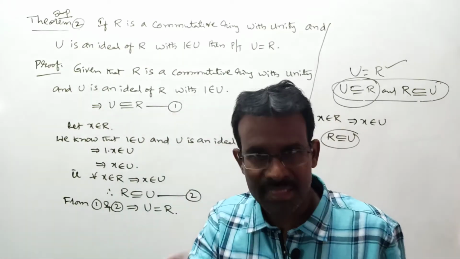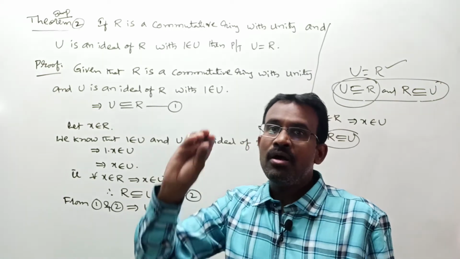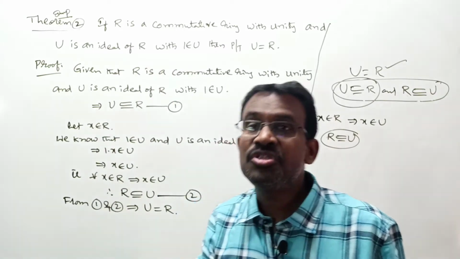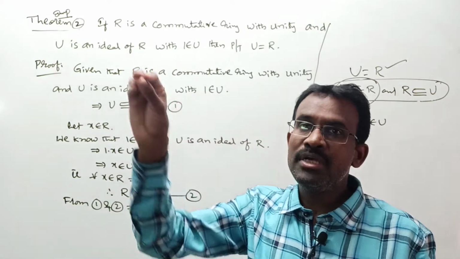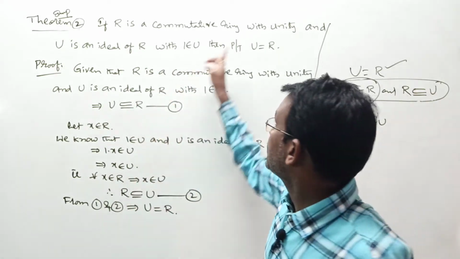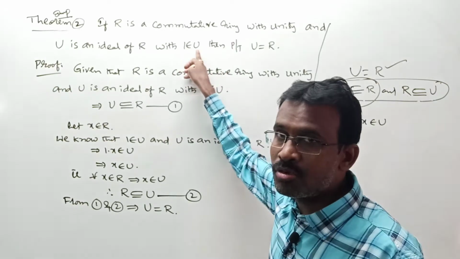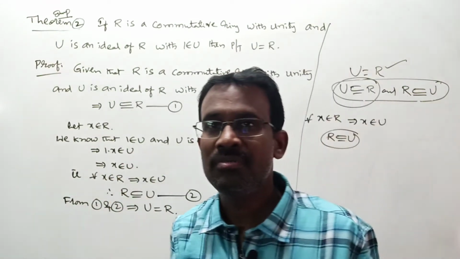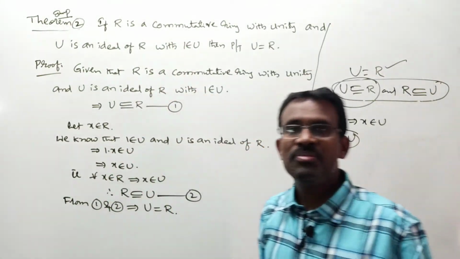It is not compulsory. What if one ideal exists in R, it is not compulsory that it exists in U, ma. There is no rule that the unity in R must be in U. Suppose the unity in R is also in U, then U and R are one and the same, ma. U is equal to R, ma. This completes your theorem number 2, ma, right?